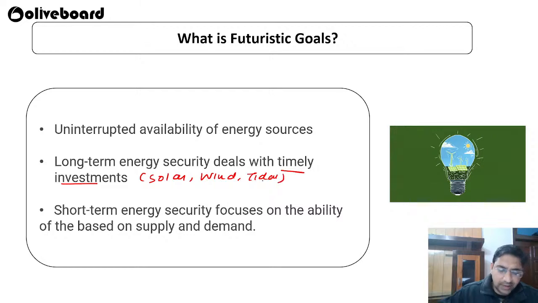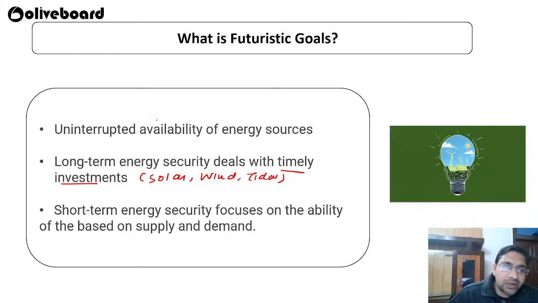Okay, so as we are moving further in the years, we should focus on long term investment goals. Right now we are running on coal and diesel. Next we will have to take care of hydro, solar, wind and tidal. By the time solar, wind and tidal are there, but after that we have to go for some more things, nuclear and everything. We are still using nuclear, but slowly we have to increase our timely investment on all these